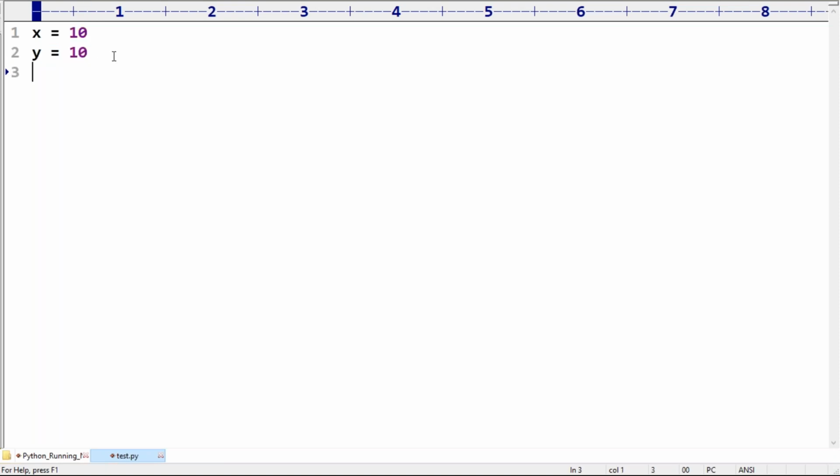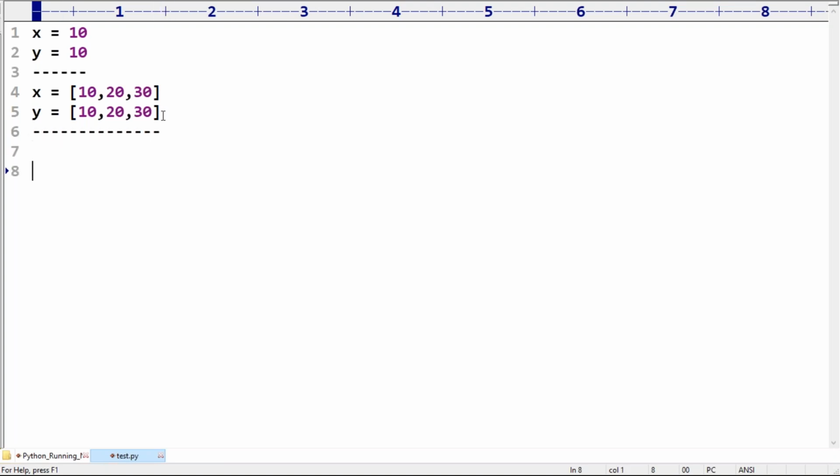Remember this. This is the story in int, so it won't create a new object. The existing object will be used. But if I take X is equal to 10, 20, 30 and Y is equal to 10, 20, 30, like a list, here you have to create an object, and it never checks whether one is already available. It always creates a new object. In this case, object reusability is not there.